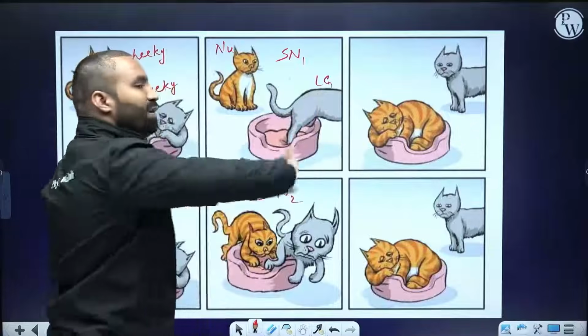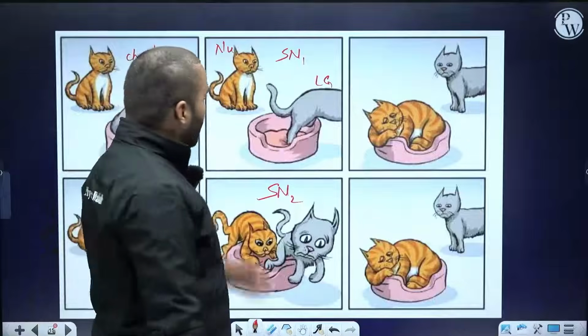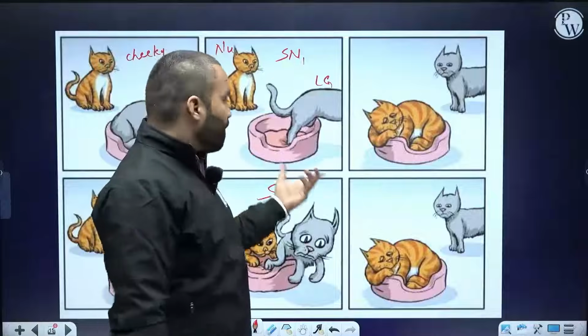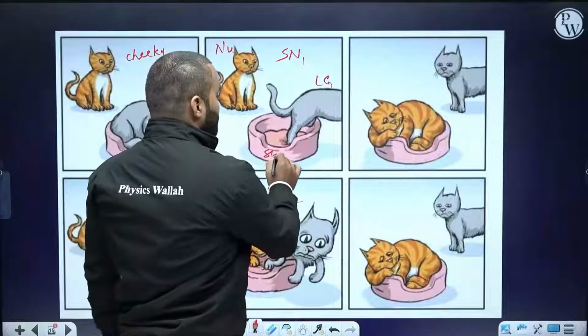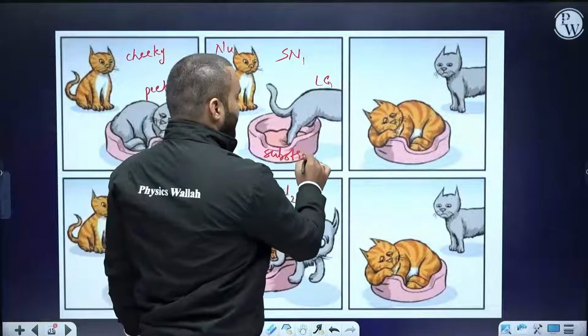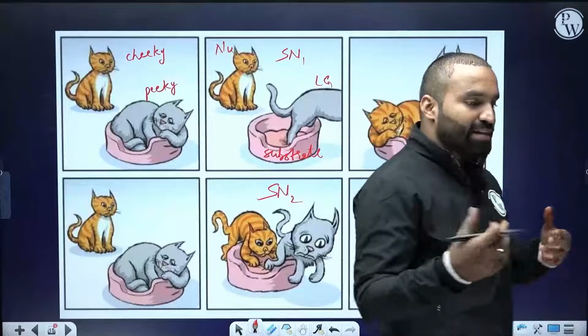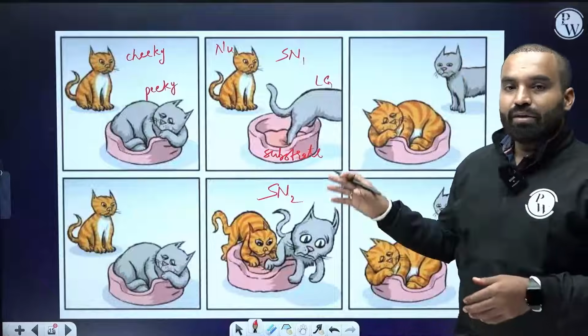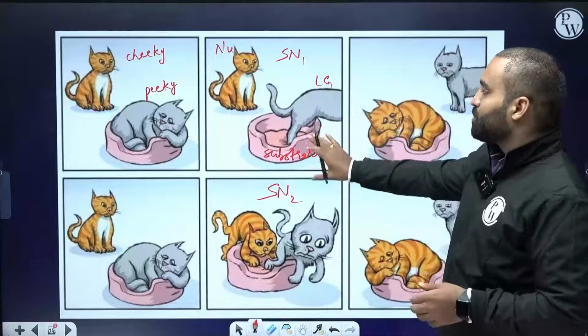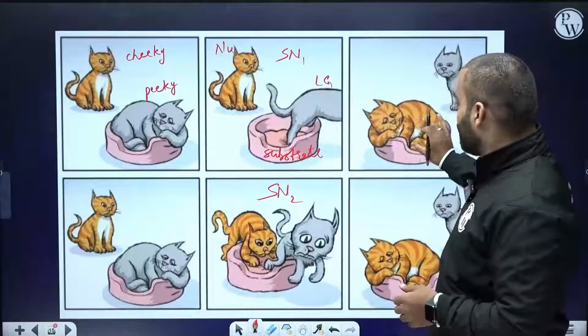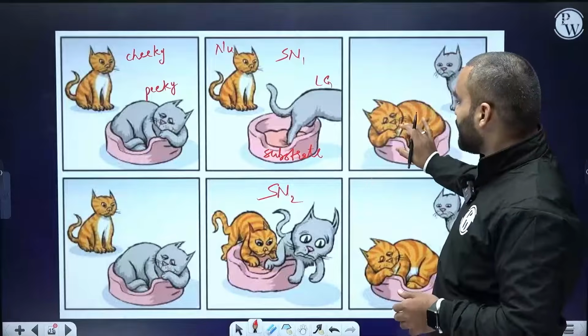If the leaving group leaves happily, and then the nucleophile is invited by the substrate, your reactant, saying please come and take the place and make a bond, then it becomes the SN1 mechanism. See, a bond has again been made between the nucleophile and the substrate.